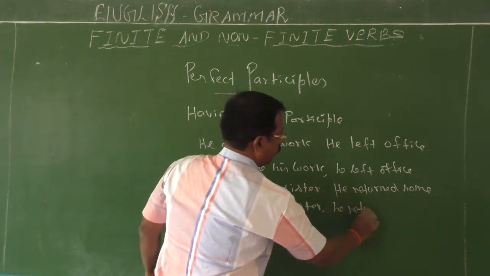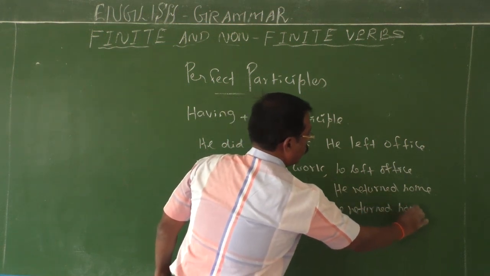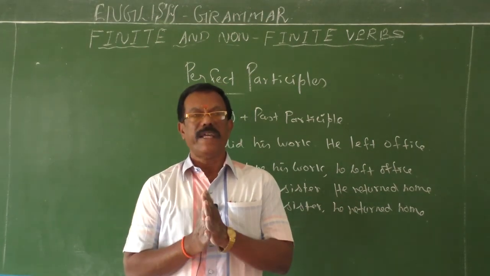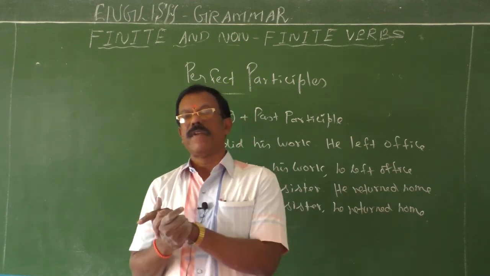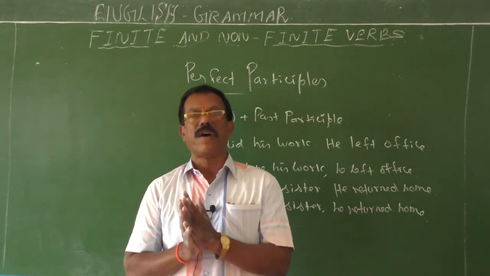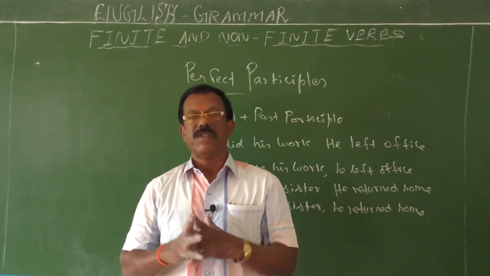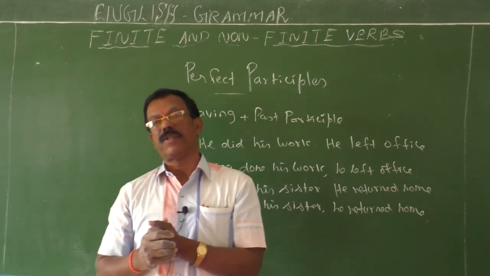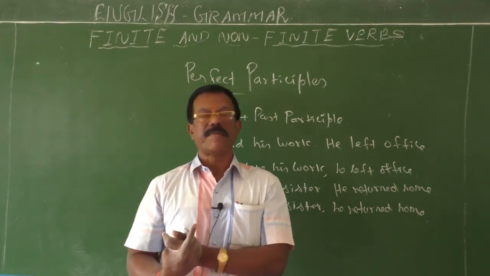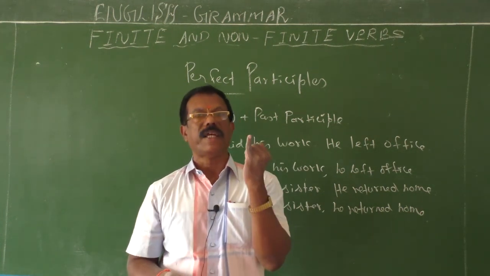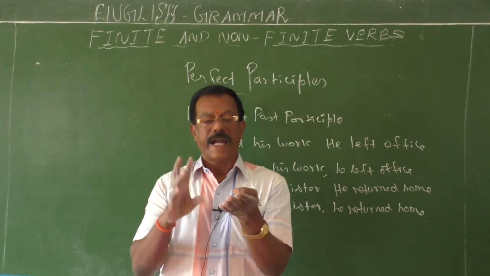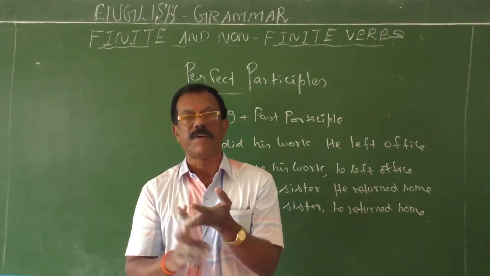Okay children, now I hope you could understand well the finite and non-finite verbs. Finite verbs are always associated with the subject, but non-finite verbs don't associate with the subject. They don't have any subject of their own, they never change in form, and they never show tenses. This is the basic idea you have to keep in mind. Non-finite verbs are of three types: infinitives, where we use bare infinitives and to-infinitives; gerund; and then participles: present participle, past participle, and perfect participle.